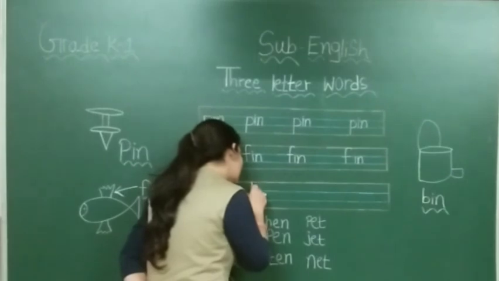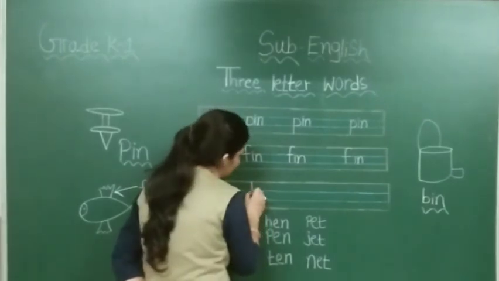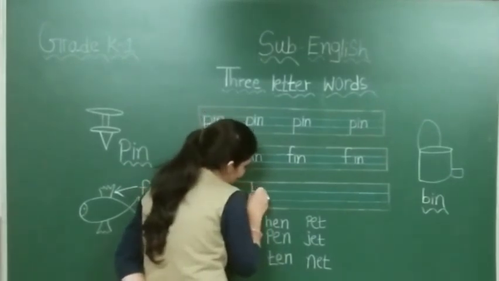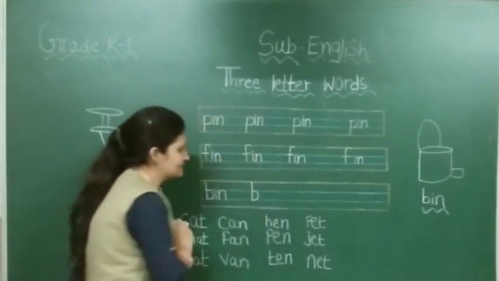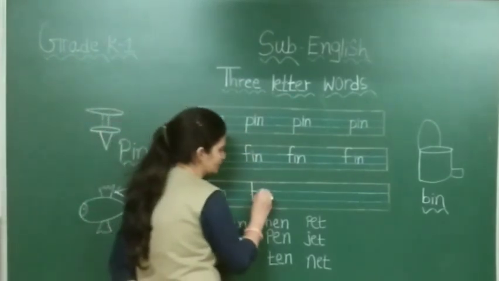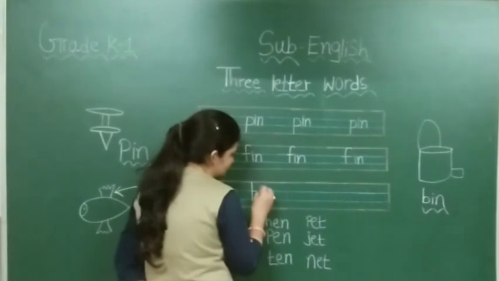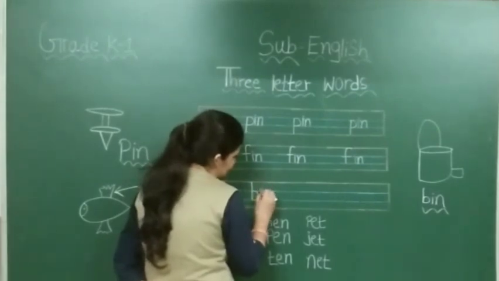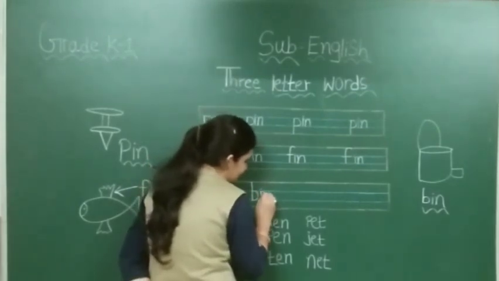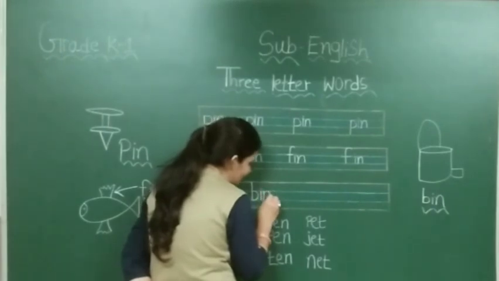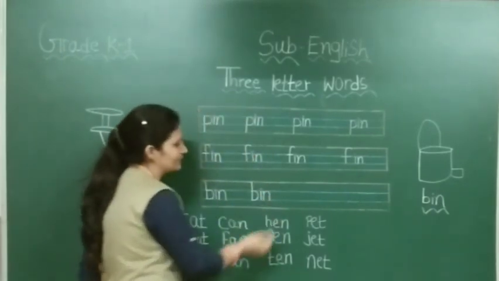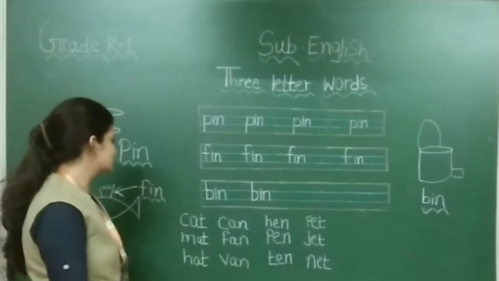Again, start from red line to blue line, and then you have to make one curve like this, and then make one standing line and put a dot, then you have to make N. Bin.